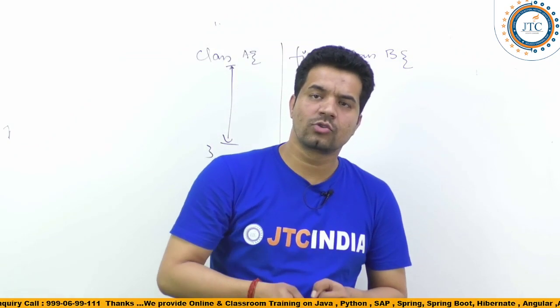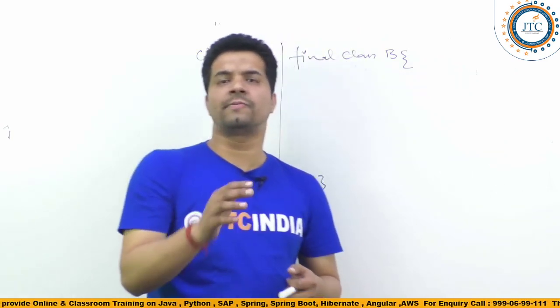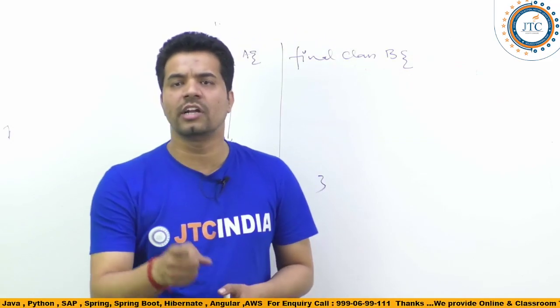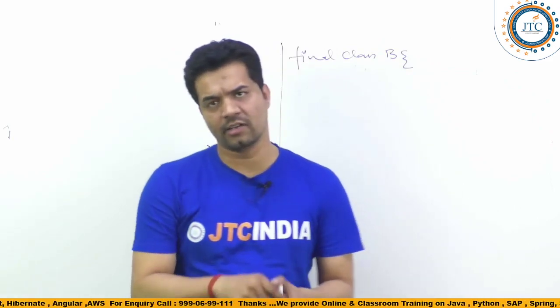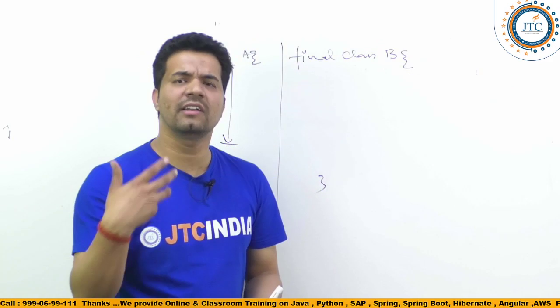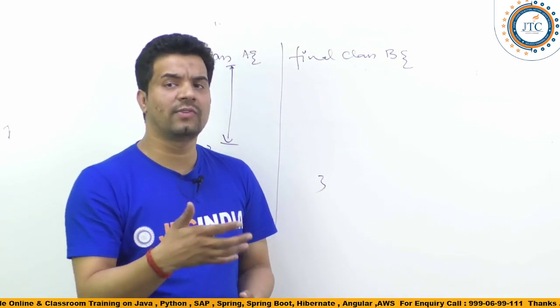If a class is final, you are not giving any scope to the user of your class to change anything that you have implemented. Getting my point? Simply, final means we cannot extend, and if it is not final, we can extend.